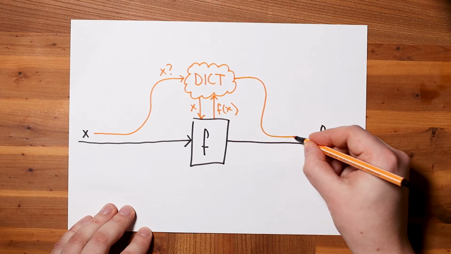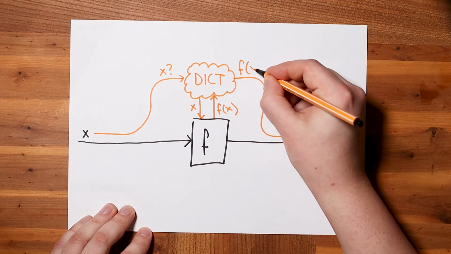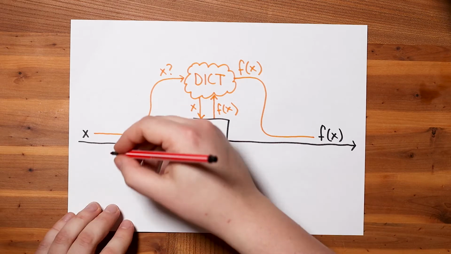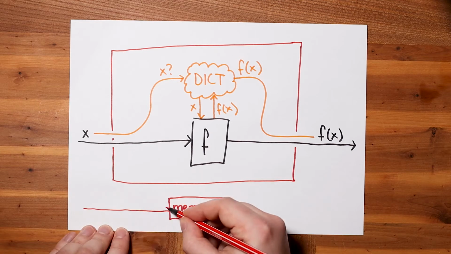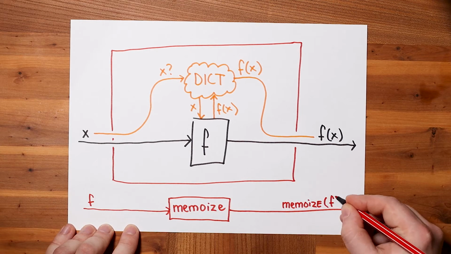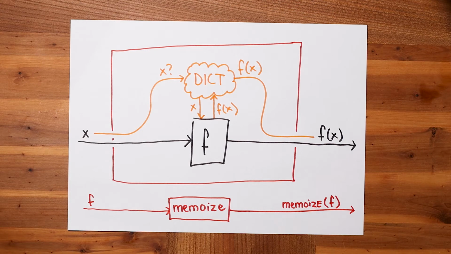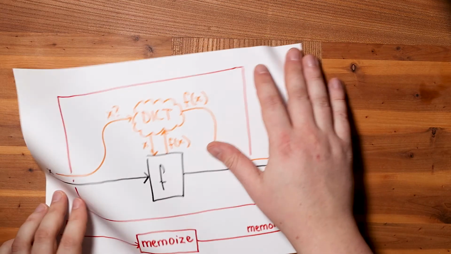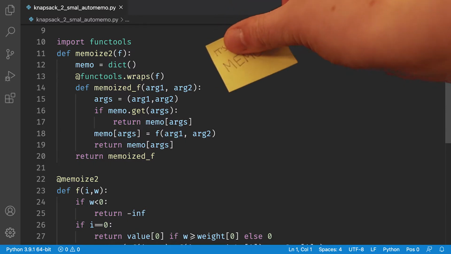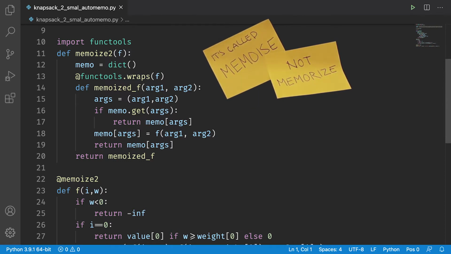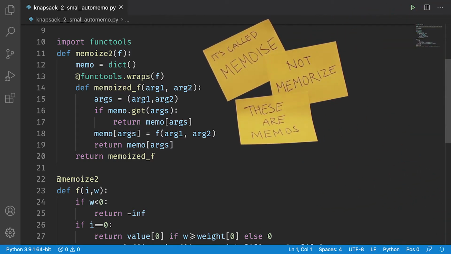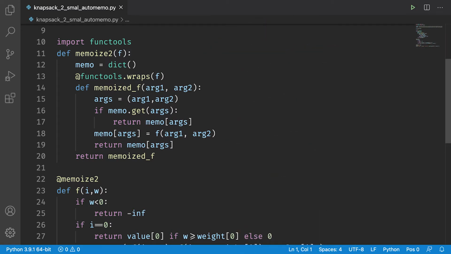This is called memoisation, not memorization, memoisation. And as you can see, this is a higher order function. You can memoise any pure function, that is, any function without side effects whose result is uniquely determined by its parameters. A function in a mathematical sense. Python has higher order functions. Let's see what happens. I'm not going to go into the implementation of this memoise2 function here, too much Python stuff, but it memoises a binary function, a function with 2 arguments. We make a new function that has a dictionary, and if we get 2 arguments, we first check the dictionary and then call the original function if necessary.